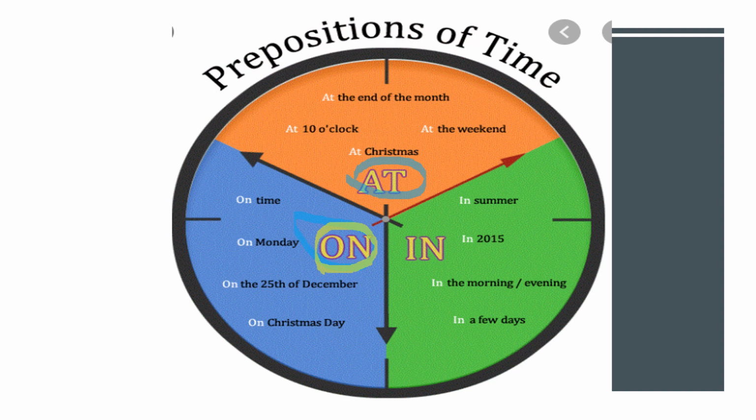In, you have to use when you mean very general information, like in summer, in 2015, in the morning, in the evening, in a few days, in a few weeks.